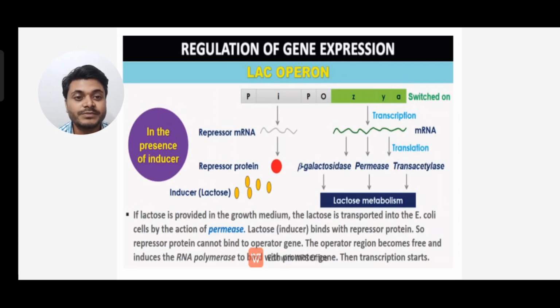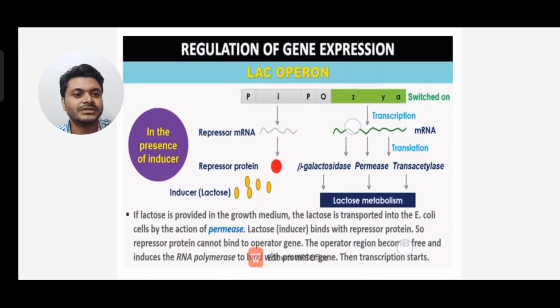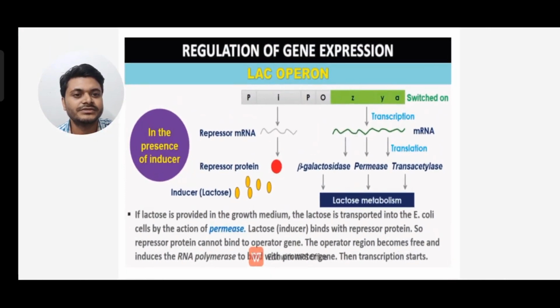If lactose is provided in the growth medium, the lactose is transported into E. coli cells by the action of permease. The lactose inducer binds with the repressor protein, so the repressor protein cannot bind to the operator gene. The operator region becomes free and allows the RNA polymerase to bind with the genes, and then the transcription starts.